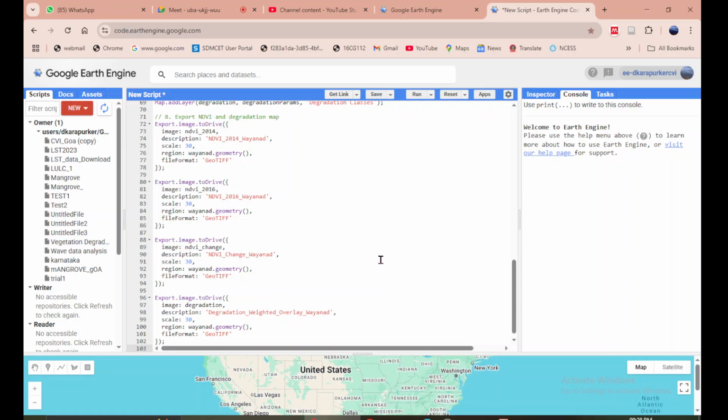What is important is we are going to create a portfolio using whatever work we do now, that is from 2013 to 2025, this degradation mapping that we are doing using NDVI. We will make a portfolio out of it, and a small abstract will be prepared. It will be shared on ResearchGate.